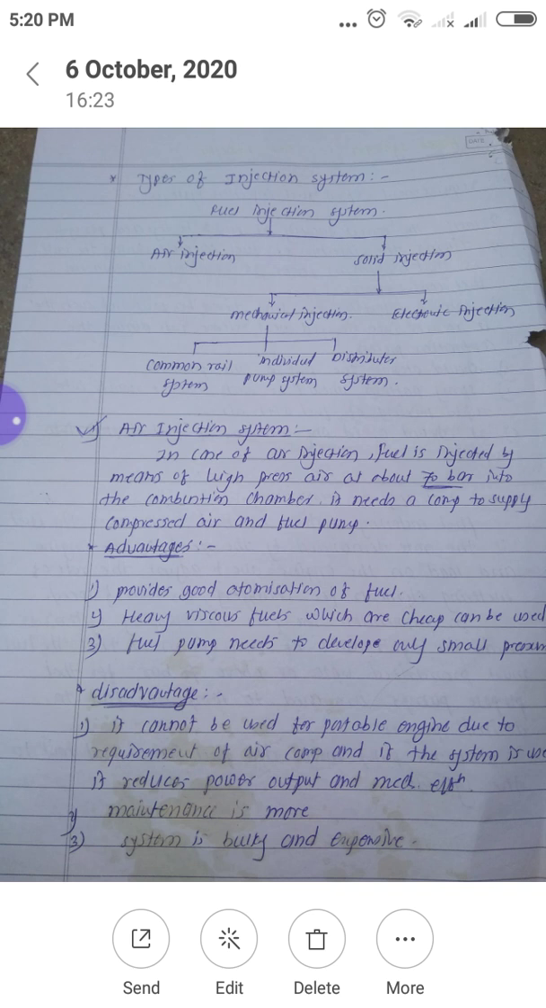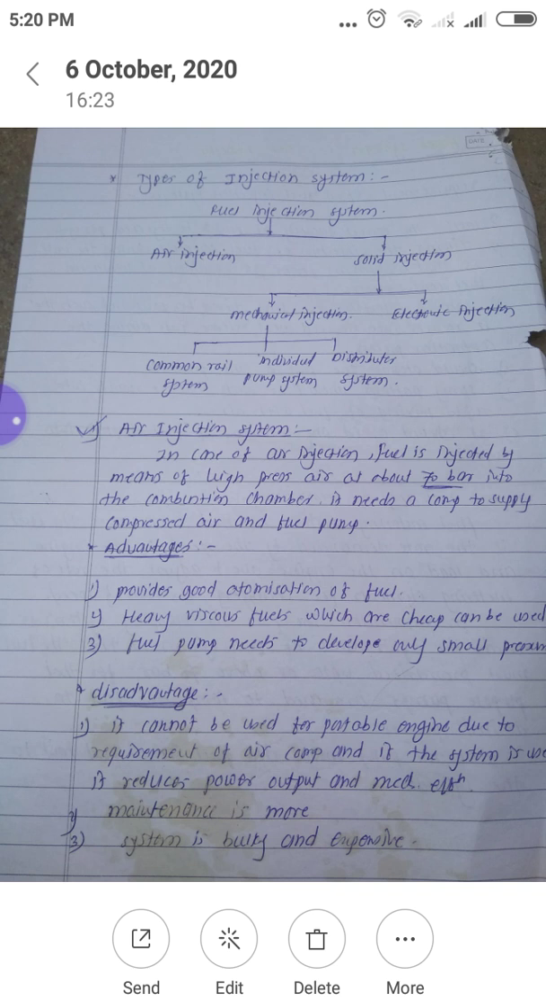So that is called as what? Air injection system, as the name indicates, because in this system fuel is pressurized by the application of compressed air. That is, fuel is injected inside the engine cylinder by means of compressed air. Hence this system is called as what? Air injection system.